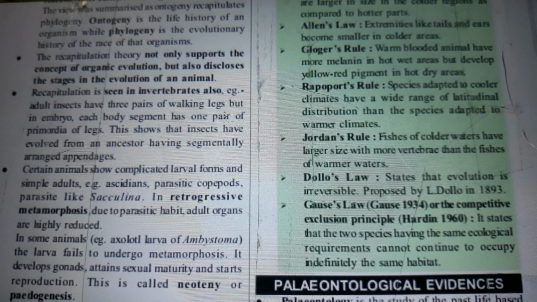Rapoport's rule: species adapted to cooler climates have a wider range of latitudinal distribution than the species adapted to warmer climates. Jordan's rule: fishes of colder waters have larger sizes with more vertebrae than the fishes of warmer waters. Dollo's law states that evolution is irreversible, proposed by L. Dollo in 1893. Gause's law, Gause 1934, or the competitive exclusion principle of Hardin in 1960, states that two species having the same ecological requirements cannot continue to occupy indefinitely the same habitat.